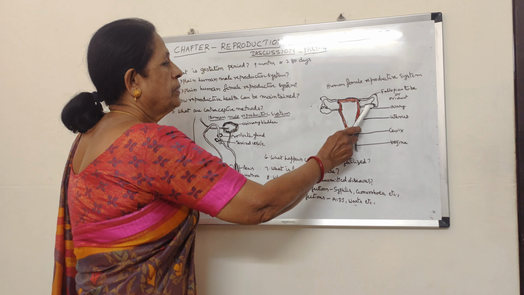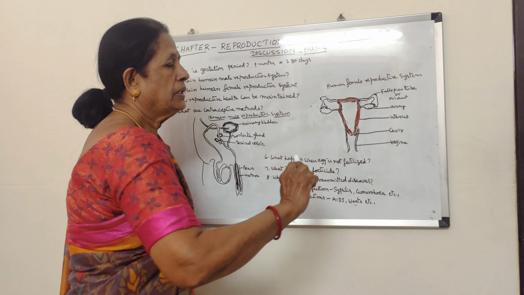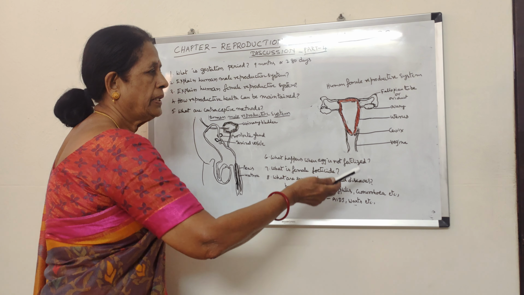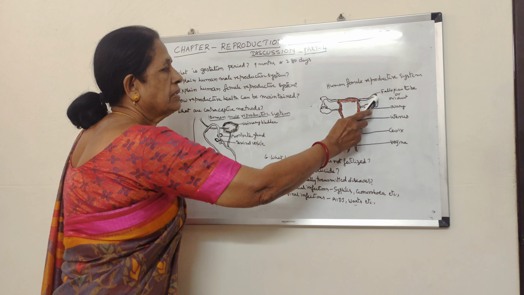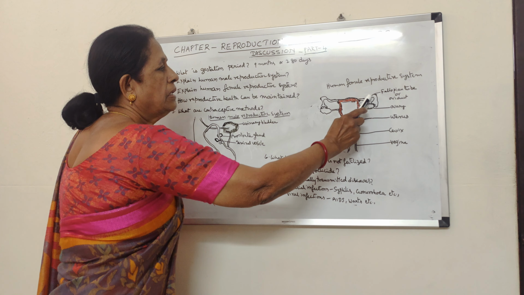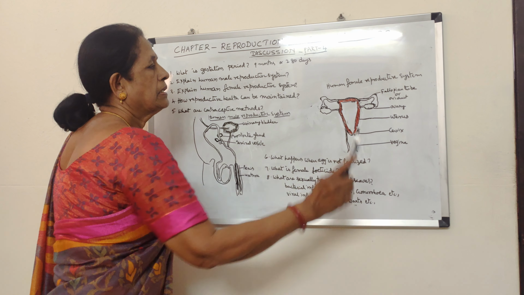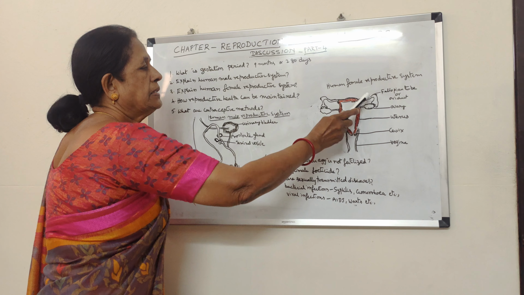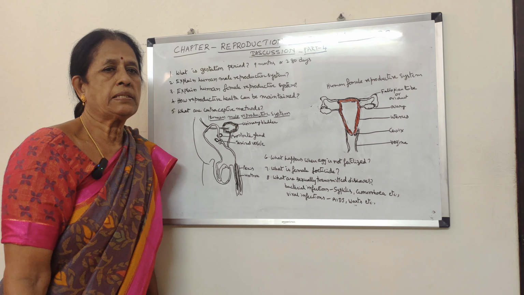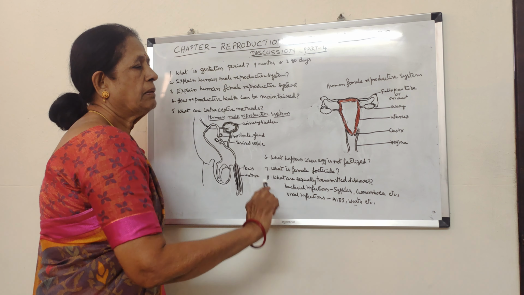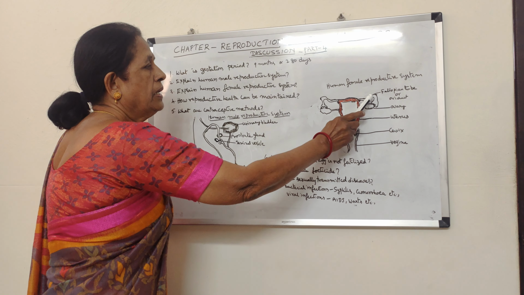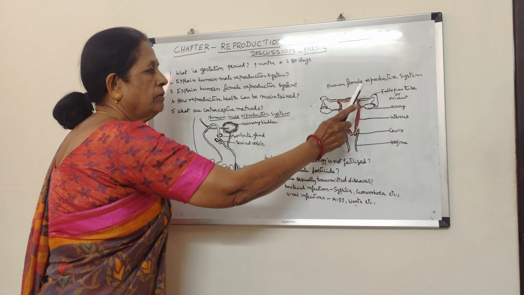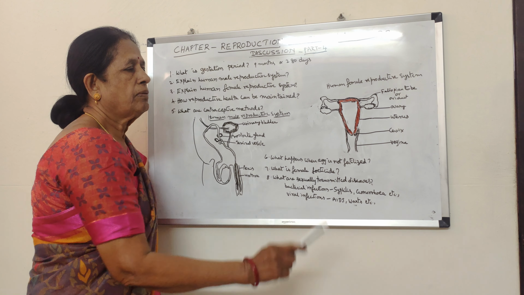When the ovum matures, the follicle ruptures and releases the ovum into the body cavity, and then it enters into a tube which is called a fallopian tube, or it is also called an oviduct. In the fallopian tube, fertilization takes place. In human beings, fertilization is internal, inside the body of the female organism, in the fallopian tube, and a zygote is formed.